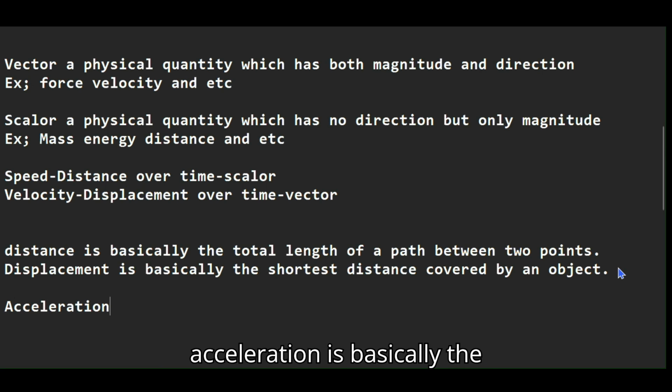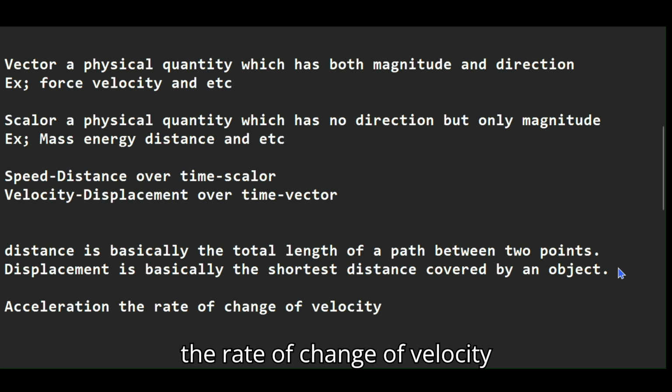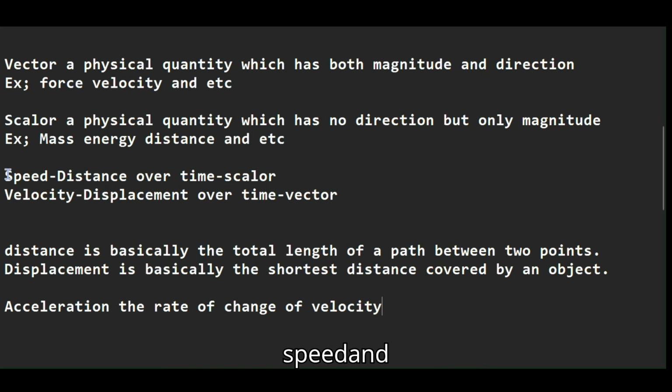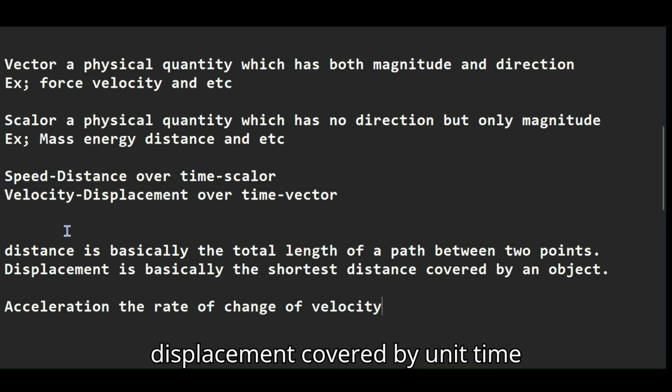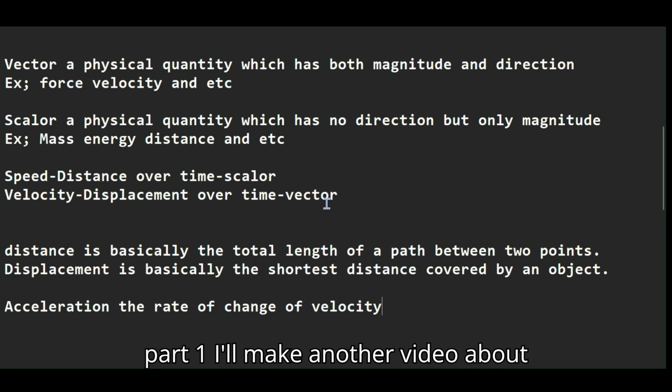There's also another topic that I want to discuss, and that's acceleration. Acceleration is basically the rate of change of velocity. The distance covered by an object in unit time is known as speed, and the displacement covered in unit time is known as velocity. And that's it for the basics of physics part 1.